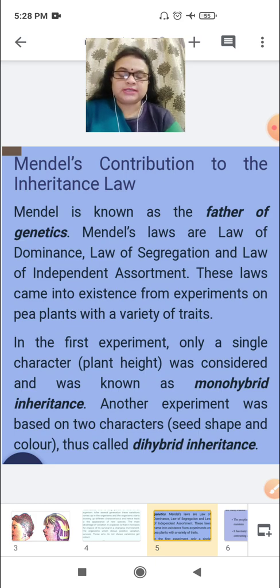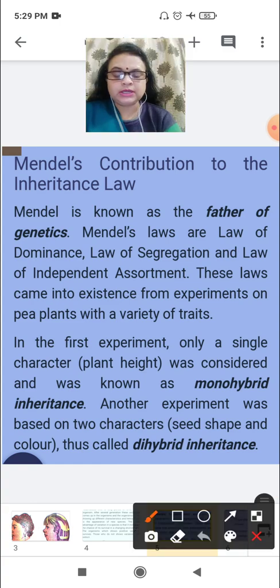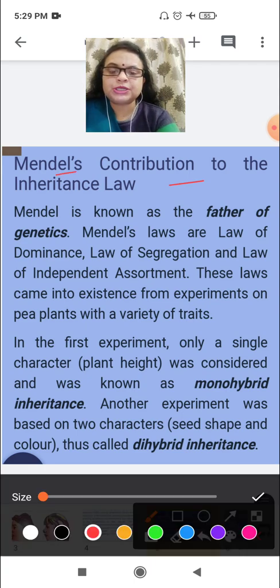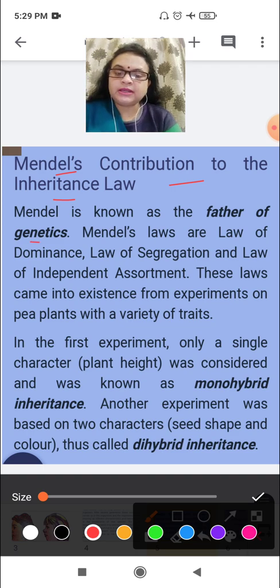After various experiments, he gave two main types of experiment which showed the variety of characters. Let us study these. Mendel's contribution to the inheritance law: Mendel is known as the father of genetics. He gave three laws: the law of dominance, the law of segregation, and the law of independent assortment.